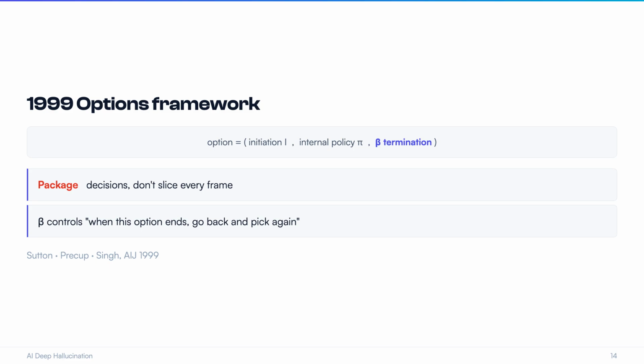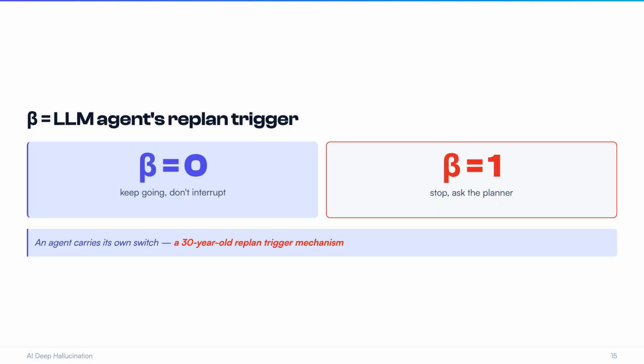Can you put it in plain English? It's a switch the agent carries while doing one thing. Should I stop now and ask the boss again? Beta equals 0 means continue. Beta equals 1 means stop. The replan trigger in LLM agents is the reincarnation of this exact thing.